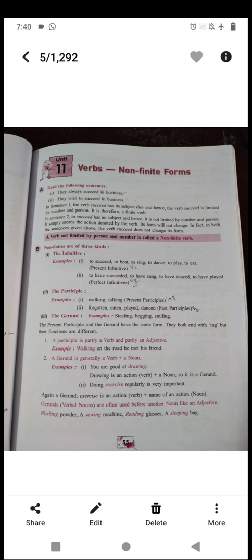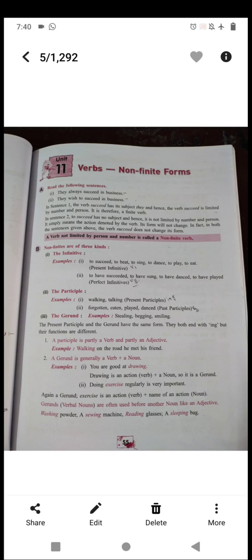Now we will see the second one. They wish to succeed in business. In sentence number 2, to succeed. To succeed, these words, isn't it? To succeed has no subject and hence it is not limited by number and person. It means the action is denoted by the verb. Its form also will not change, isn't it?